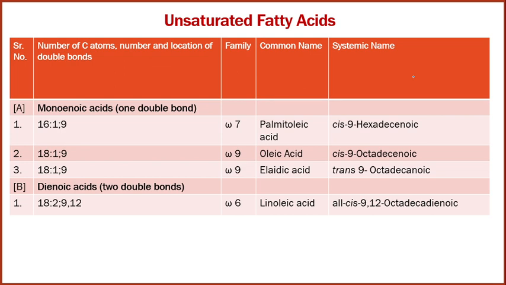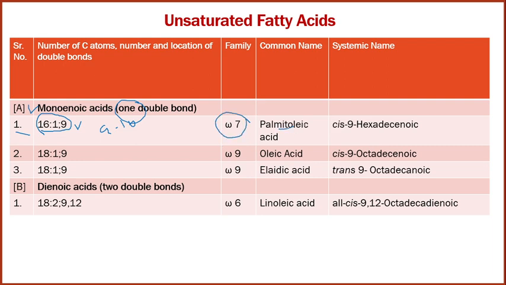Unsaturated fatty acid means a fatty acid containing one or more double bonds. Monoenoic acid means it contains one double bond. So 16:1;9. What does it indicate? 16 indicates the number of carbon atoms present in the structure, 1 indicates the number of double bonds, so one double bond is present, and 9 indicates the position of the double bond, which is between the 9th and 10th positions. The family is the omega 7 family.